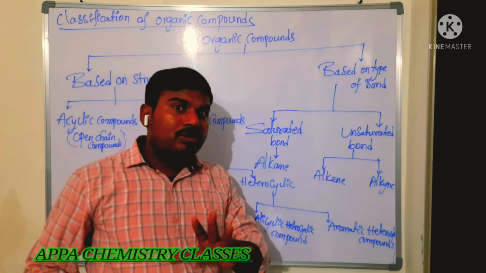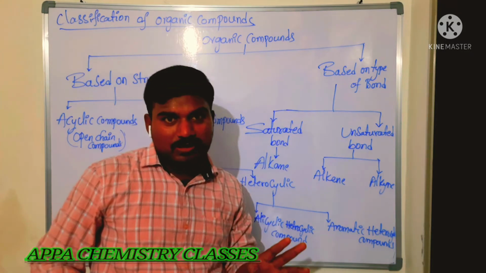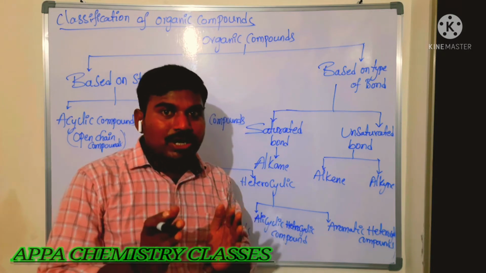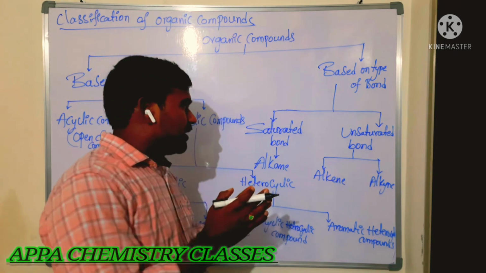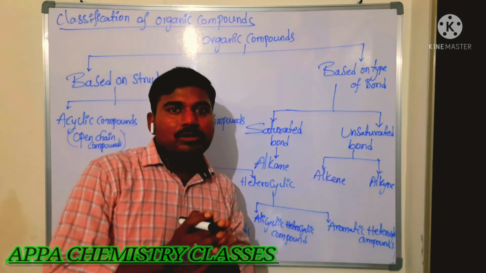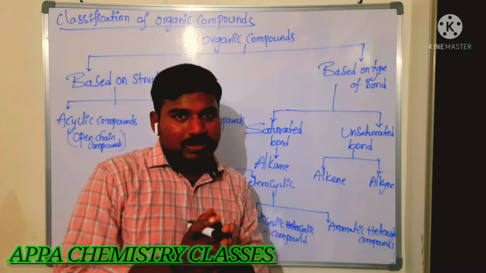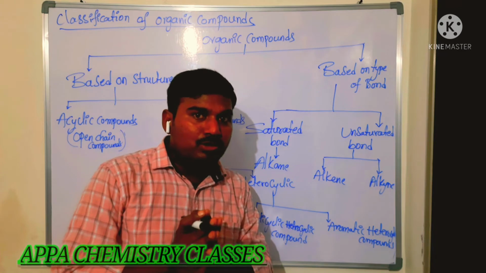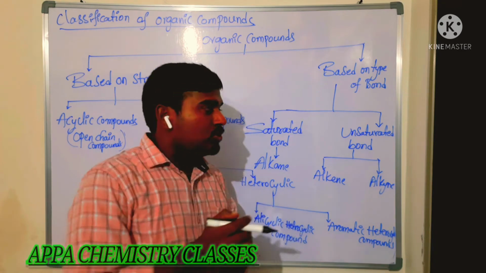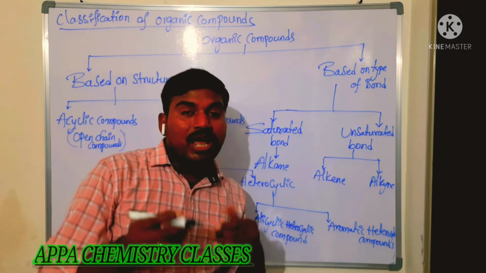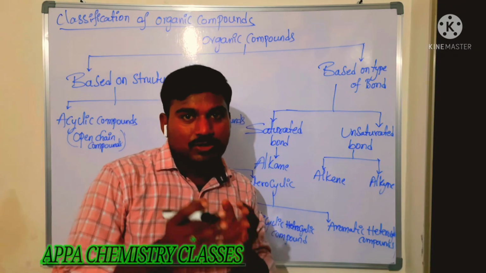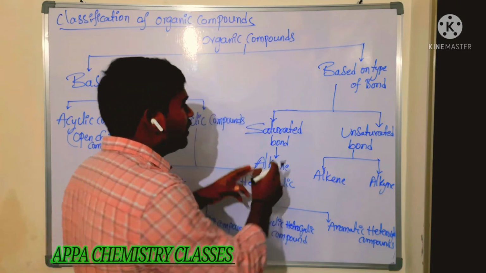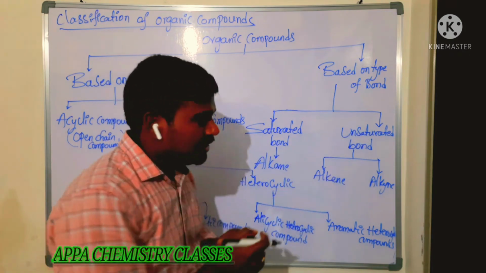So mainly, in between the carbon atoms we have 2 types of bonds: saturated bond and unsaturated bond. Saturated means which can completely burn and will give a blue colored flame. Unsaturated compounds means which can burn incompletely due to more content of carbon atom, and will give so much of smoke. Such types of compounds are said to be unsaturated compounds.